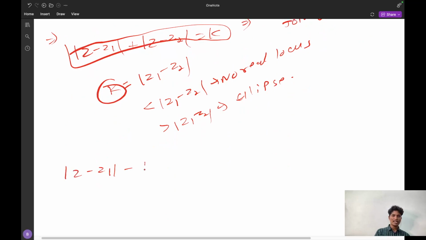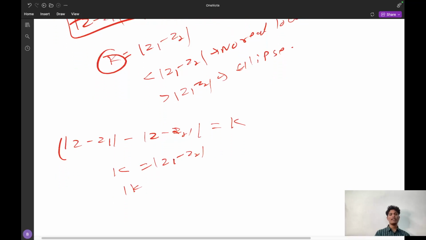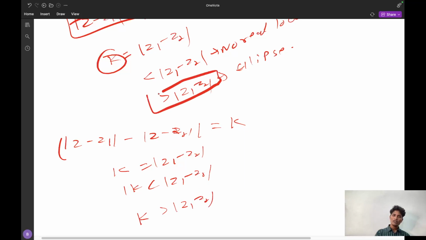And next part, same thing, but it is minus now. Modulus of z minus z1 minus modulus of z minus z2, entire mod, is equal to k. Now it will depend on k. K can be equal to modulus of z1 minus z2, k can be less than modulus of z1 minus z2, and k can be greater than modulus of z1 minus z2. Where did we get an ellipse? Greater than modulus of z1 minus z2. Here less than modulus of z1 minus z2 you will get a hyperbola.